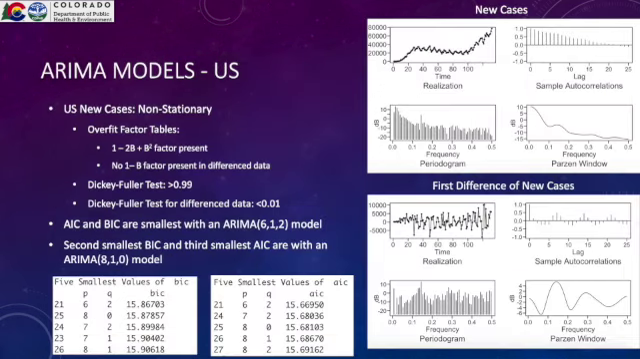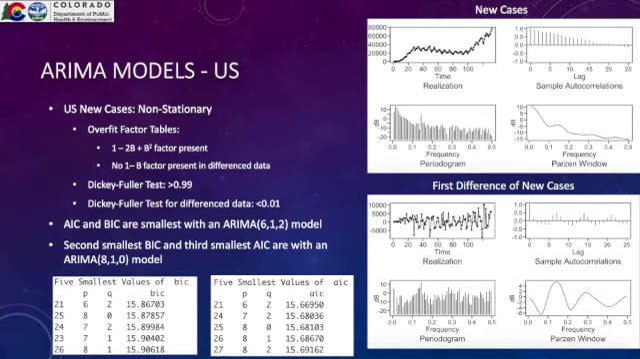We then looked at ARIMA models for the US. It turned out the US data was non-stationary. We looked at the realization, autocorrelations, and Parzen window, as well as the factor tables in order to come to this conclusion. We took the first difference, and this looked stationary, so we decided to build an ARIMA(p,1,q) model. We had an ARIMA(6,1,2) model and an ARIMA(8,1,0) model.